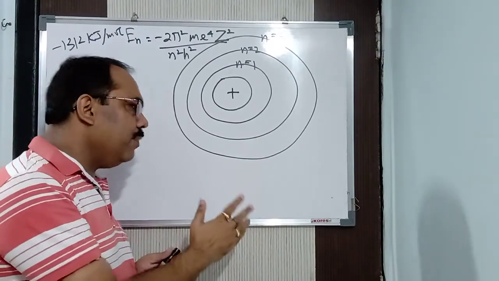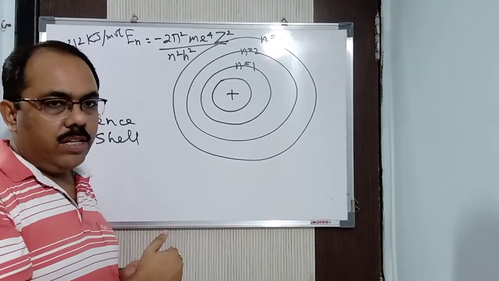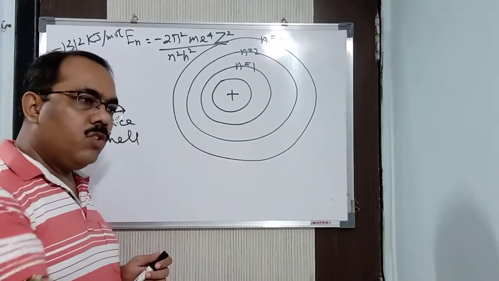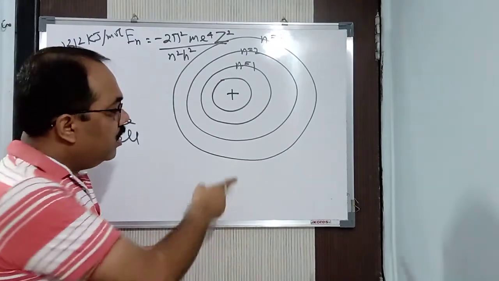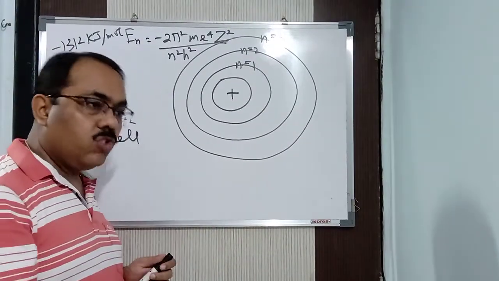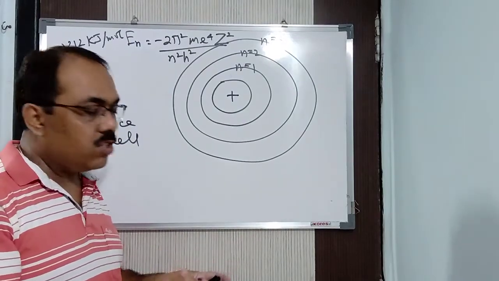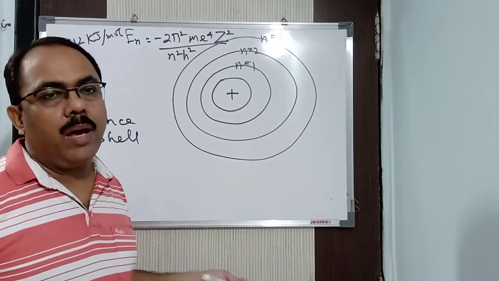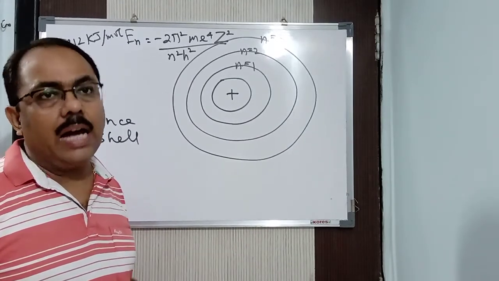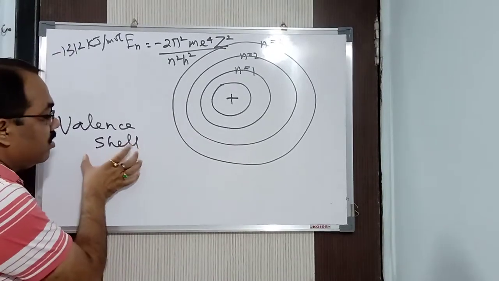So in every chemical reaction, whenever it is taking place, the loss of electrons is going to take place from the outermost shell. If electrons are going to be gained, they are gained by the outermost shell. Suppose sharing takes place between two atoms during chemical combination, that is also taking place from the outermost shell. So the outermost shell determines the chemical reactivity of an atom. That determines it, hence that particular shell is called the valence shell.